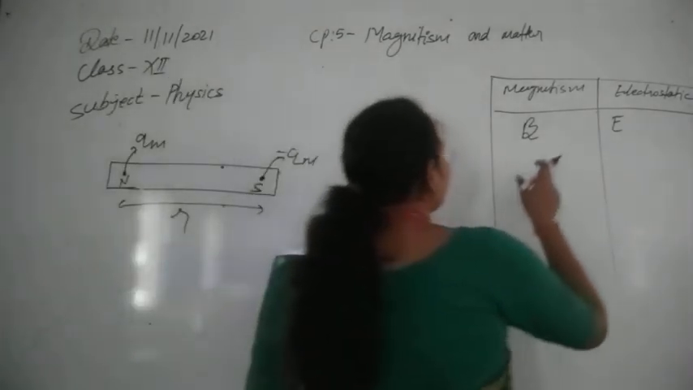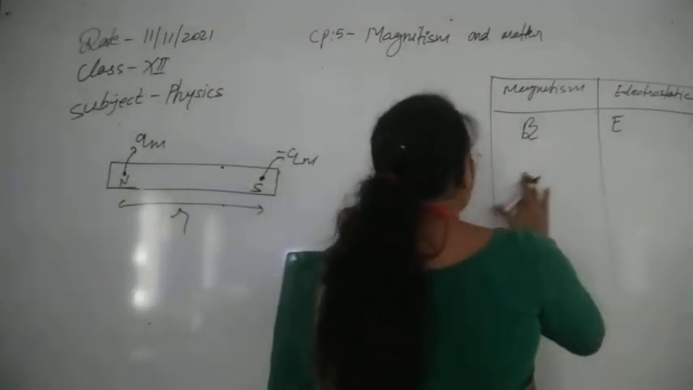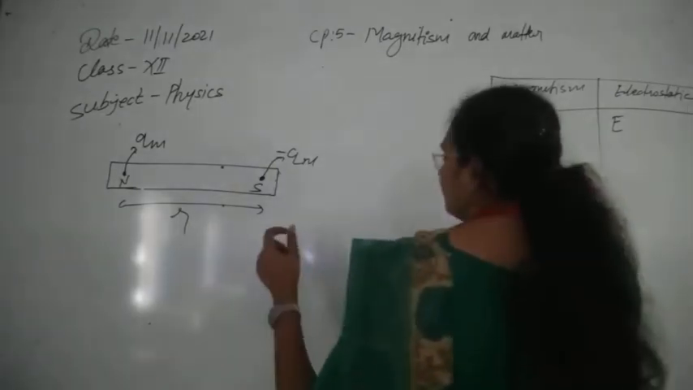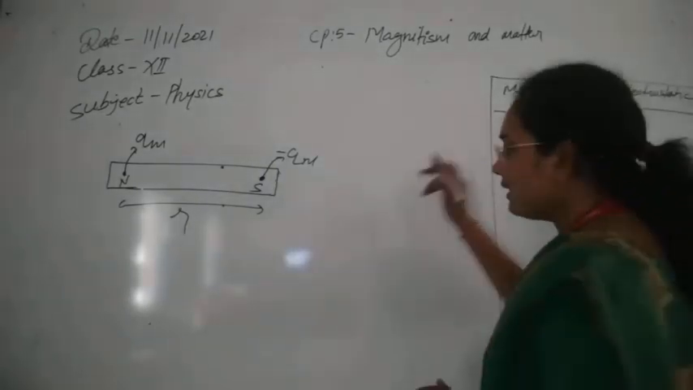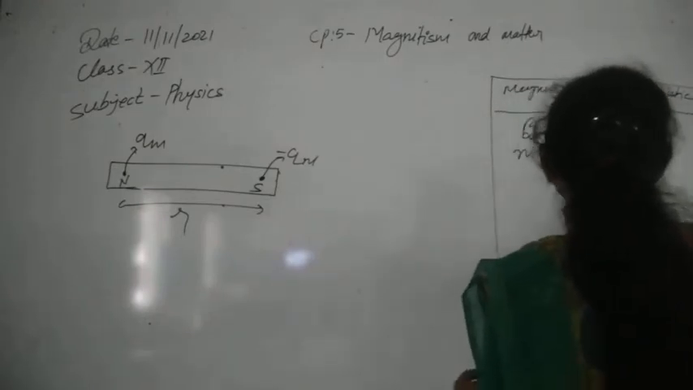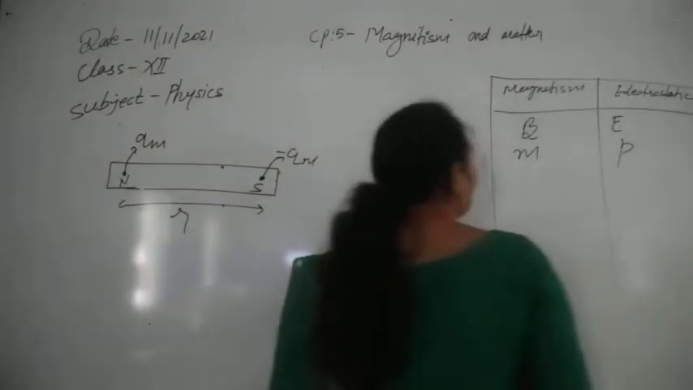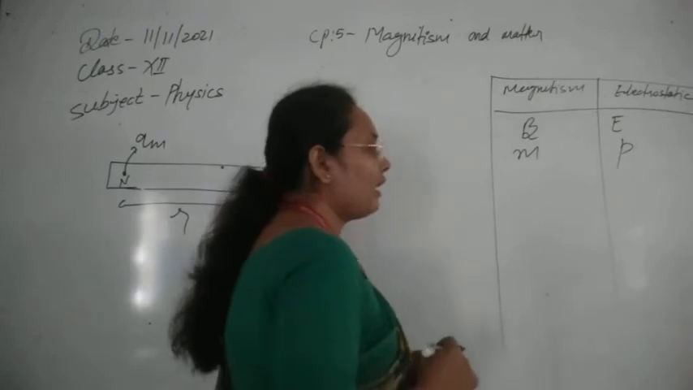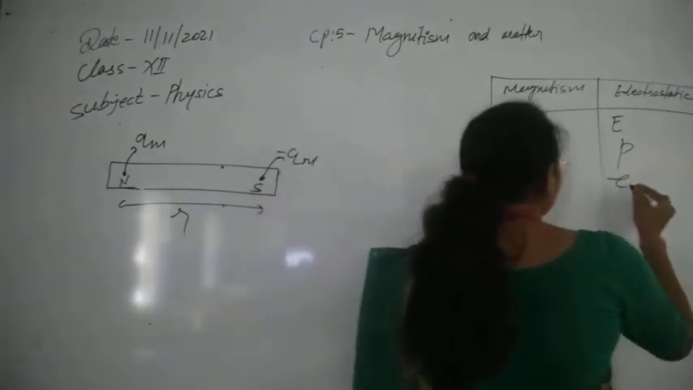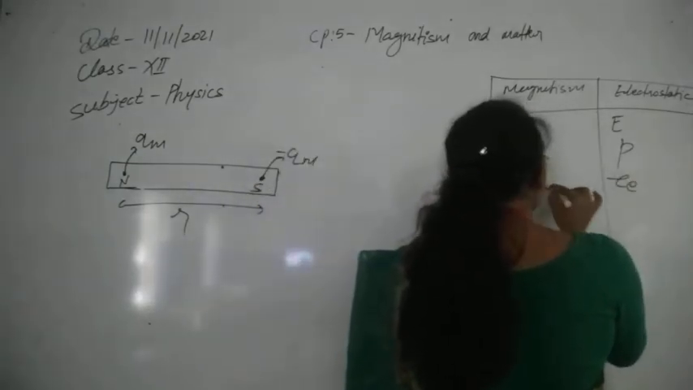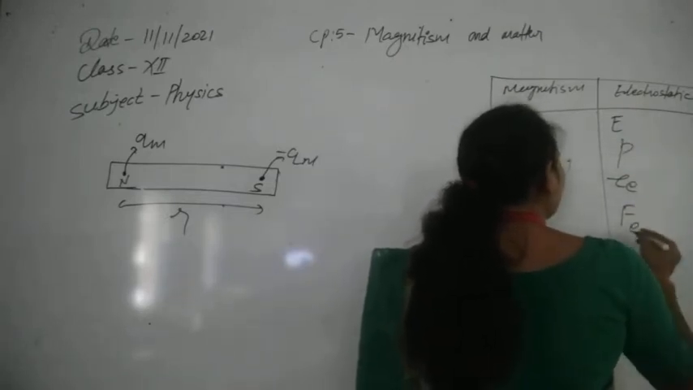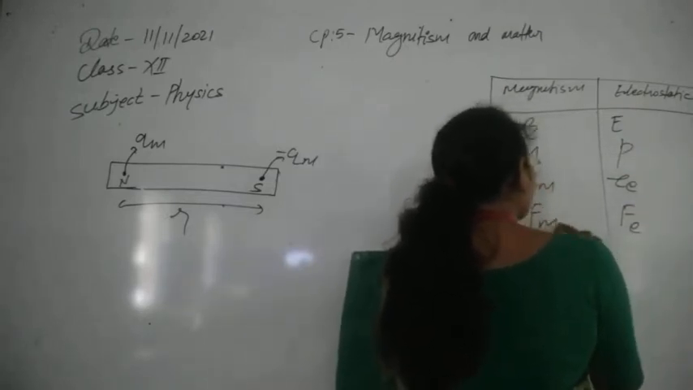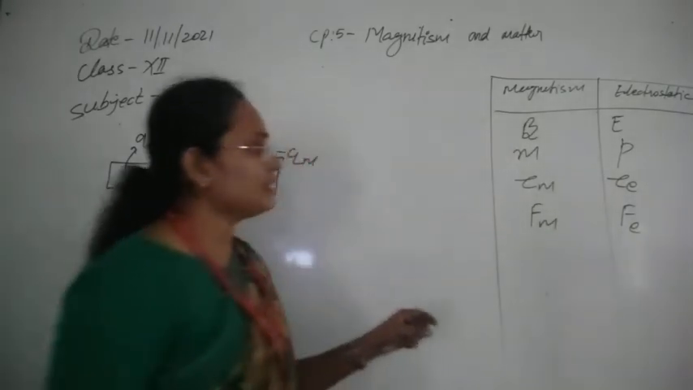Now the second one. In magnetostatics, the dipole moment for the magnetic dipoles is represented by small m. Here we are using P for this one. Now the torque here we can represent by tau E. Here this is tau m. The force experienced by the charged particle is Fe. Force experienced by the charged particle in a magnetic field is Fm.